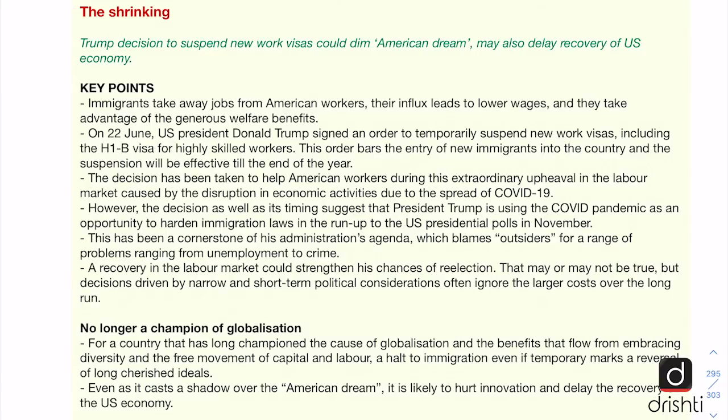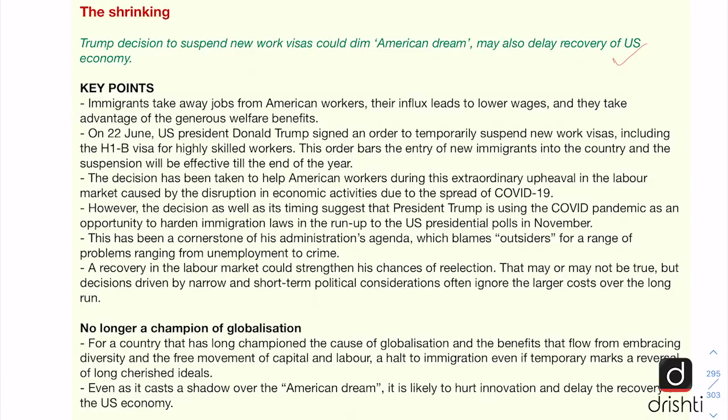The editorial says that President Trump's decision to suspend new work visas could dim the American dream and may also delay the recovery of the US economy. Now here, American dream refers to the opportunity that America gives to everybody who goes to America to lead a life of prosperity. But after such restrictions on work visas, this American dream may not come true for a large number of immigrants.